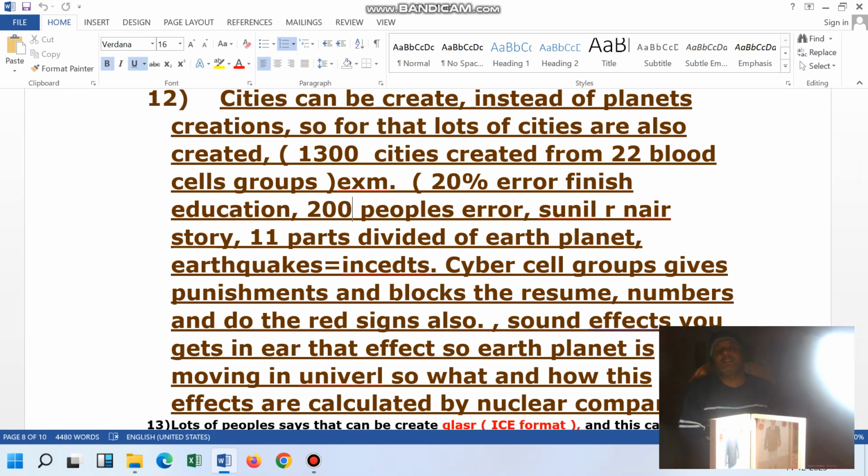So like this, there is 20% error in the education, and then somebody is verifying, and in this also 200 people have error. So 300 people are also educated, so this also joins the 20% error. How are they going to solve it, that is the issue.